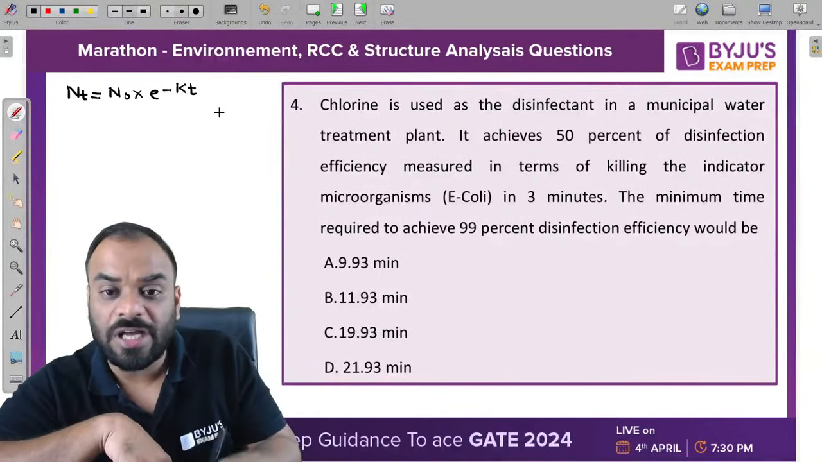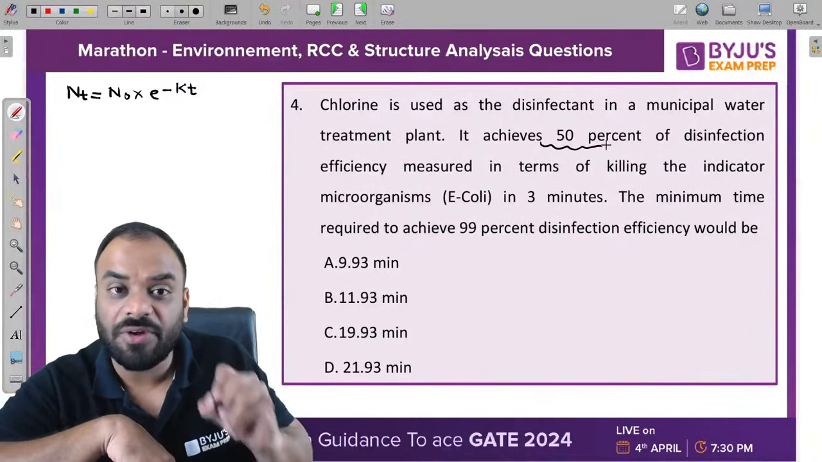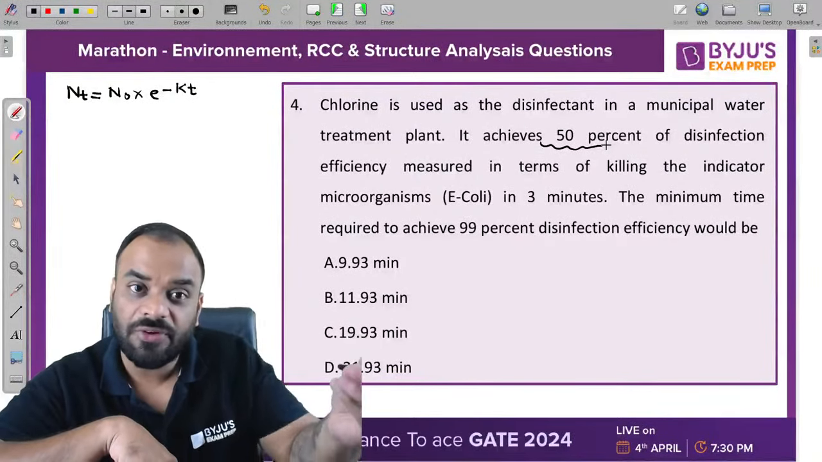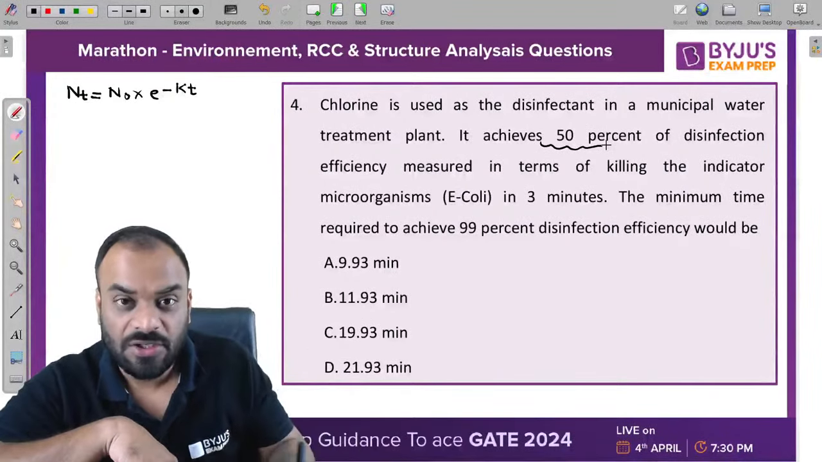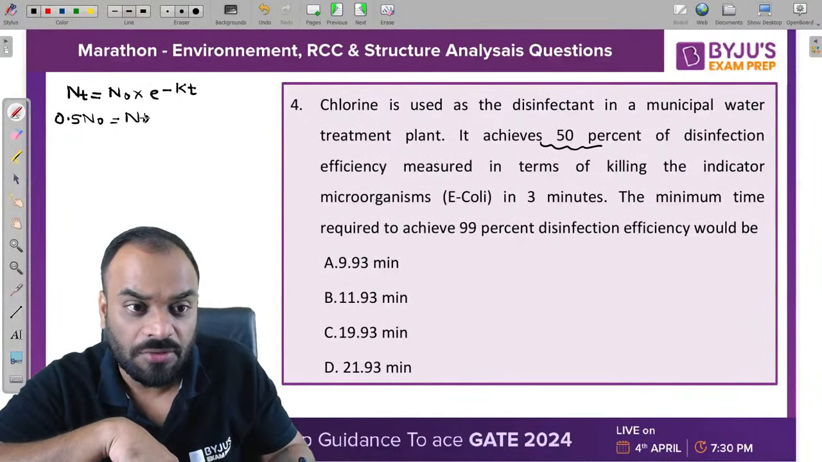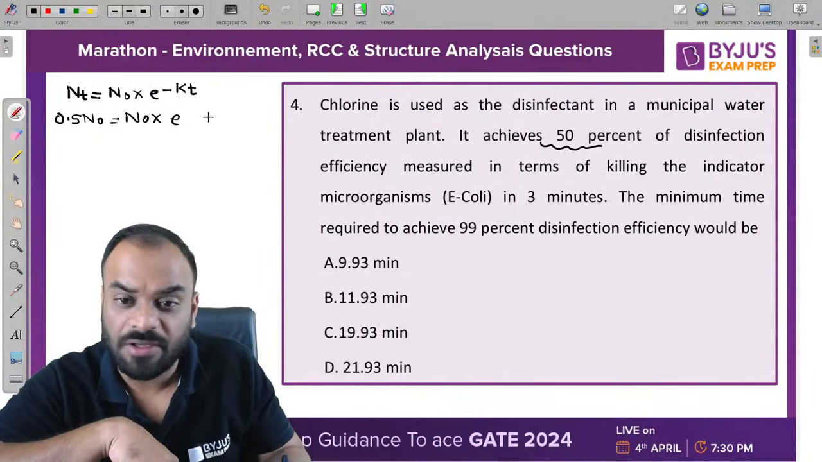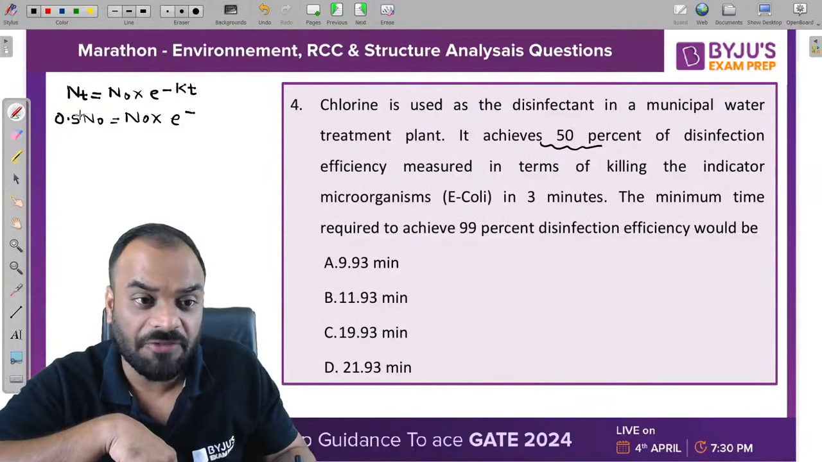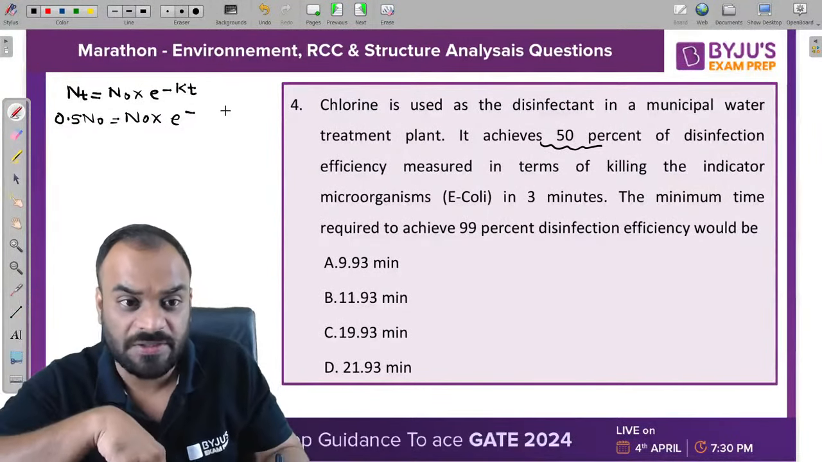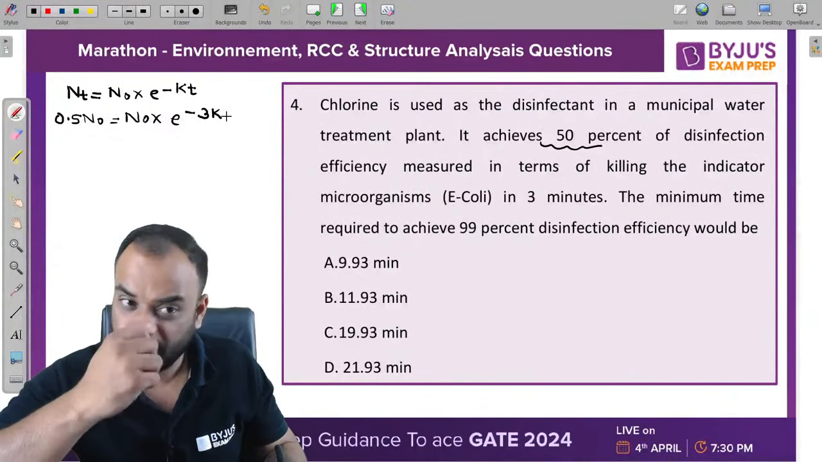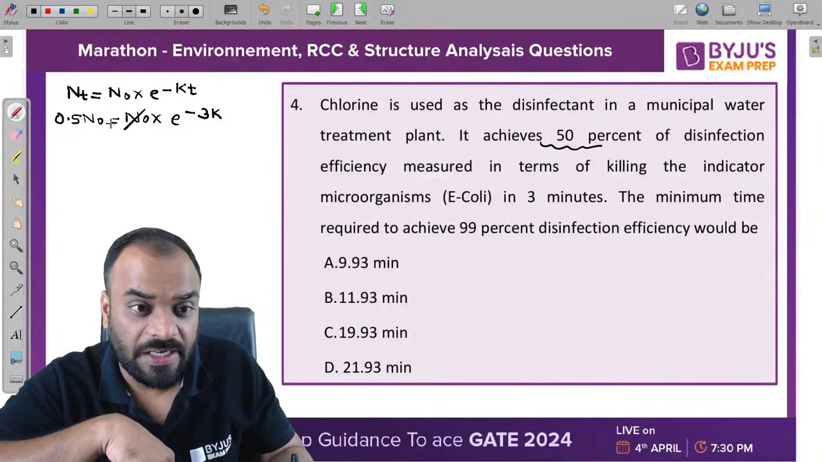Right now we know that we are able to achieve 50% of efficiency. That means 50% of microorganisms is removed and 50% of microorganisms is present. So can I write here, guys, 0.5 times n naught should be equal to n naught multiplied by e raised to power, we don't know the value of k, but this particular efficiency we are able to achieve in 3 minutes. So we can write here, it should be 3k, right? It should be 3k. Now guys, kindly cancel it.